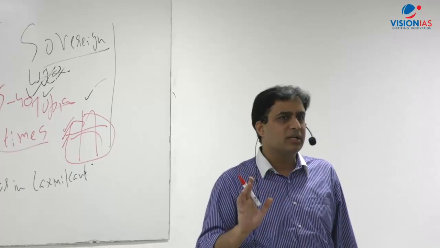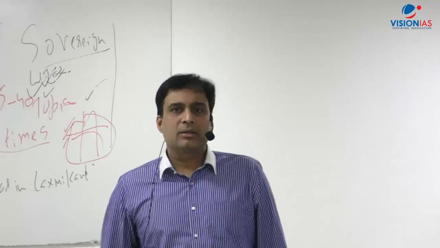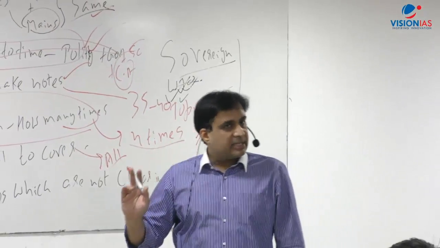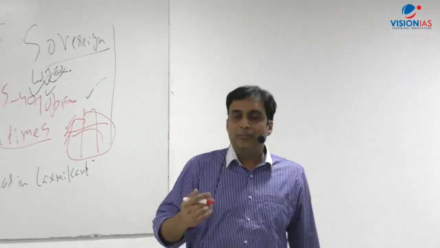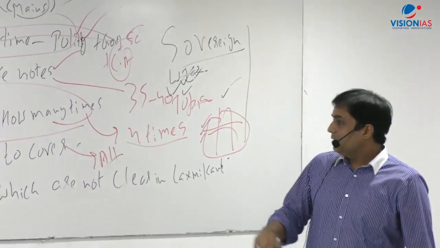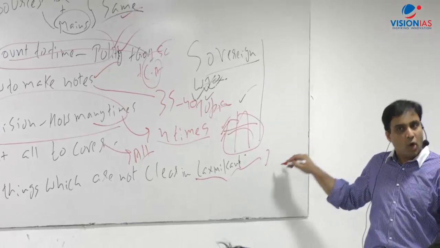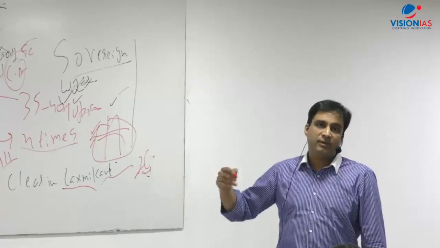And specifically in a few areas, Lakshmikant has given unnecessary complication. For example, citizenship. Citizenship he has complicated beyond, what should I say? You understand, right? And then fundamental rights also. Fundamental rights also, and he has put enough information which is not required in many areas. So I'll tell you what to delete, what not to go into. So don't bother about it much. There are a few things which are not clear in Lakshmikant. I'll myself tell you a few things which are wrong in Lakshmikant and which are not clear. Delete them. For example, citizenship is one of the chapters.